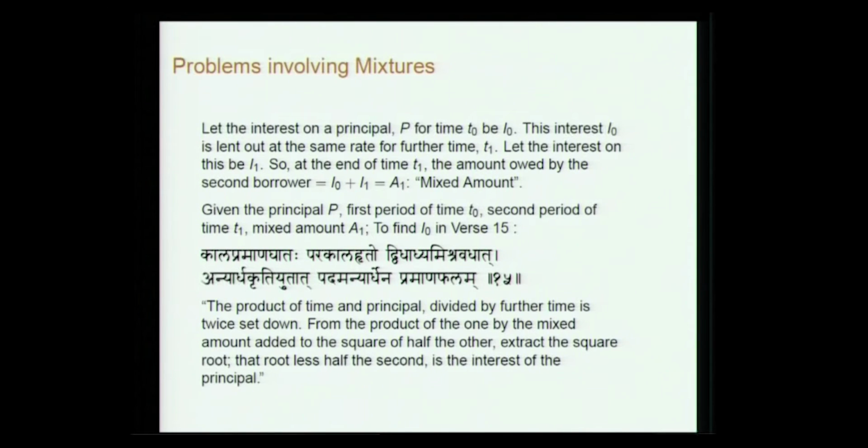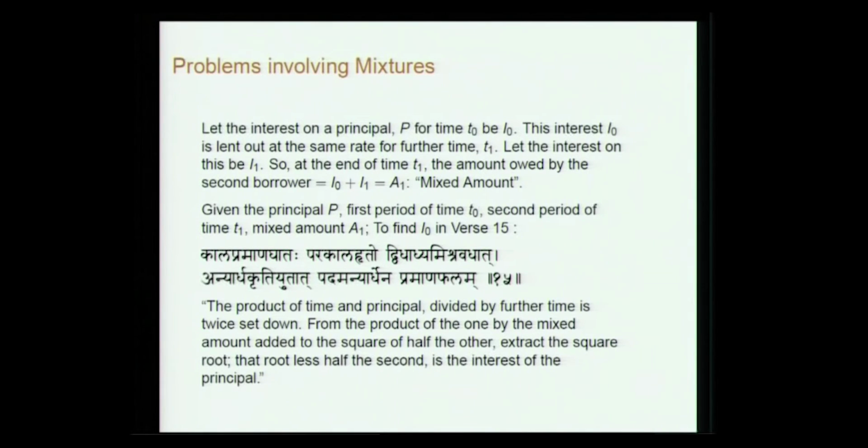This interest I0 is lent out at the same rate for a further time T1. Let the interest on this be I1. So, at the end of T1, the amount owed by the second borrower is I0 plus I1, this is A1. Given A1, P and T0, you have to find I0.